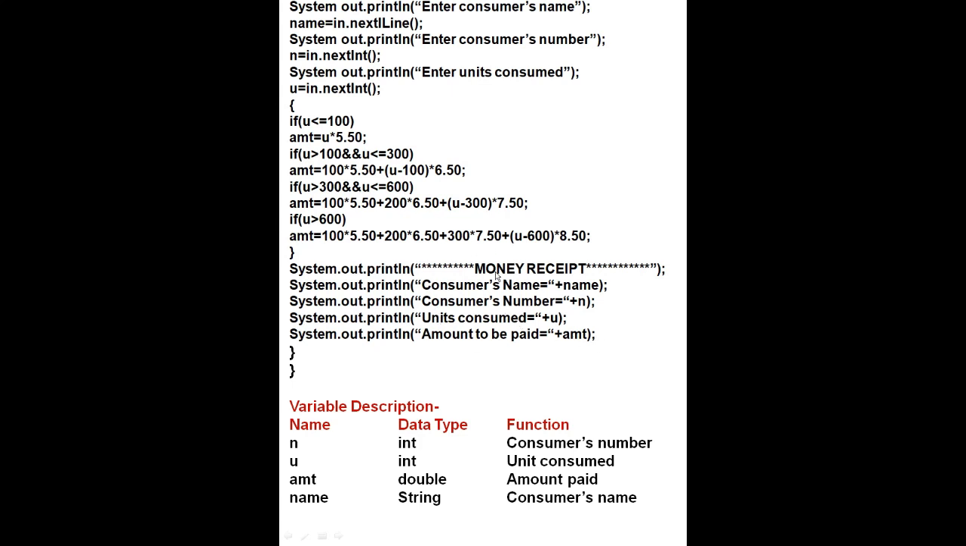This format is given in the question, so first you will write the format, then you will write the data type which will enter, which will display these things. Now 2 times we have closed these programs here. Now variable description: n int consumer's name, u int unit consumed, AMT double data type amount paid, and name string data type consumer's name. Hope you all understood this program.